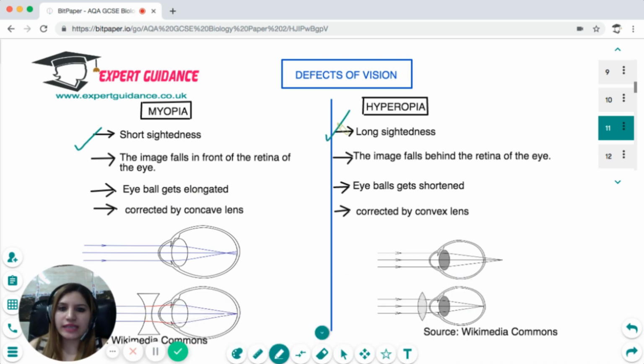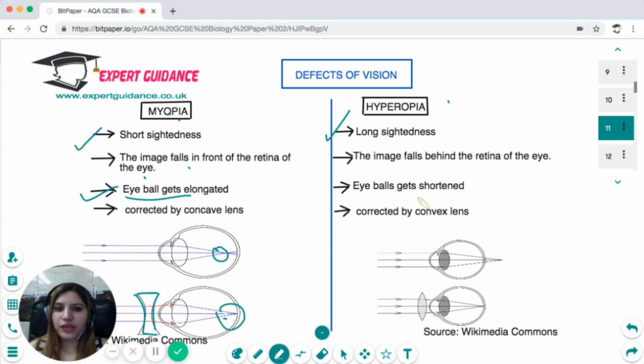And the long-sightedness. So in short-sightedness, which is myopia, the image falls, you can see, in front of the retina so that you cannot see it properly because the eyeball gets elongated. So for that, what we do, we use a concave lens which properly refracts the light and makes sure it falls on the retina.